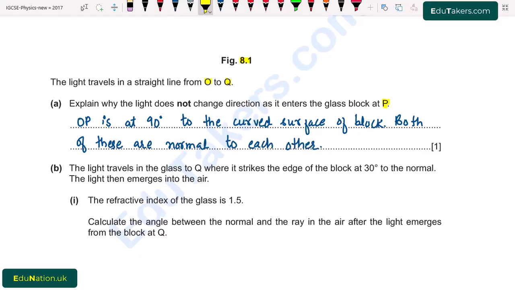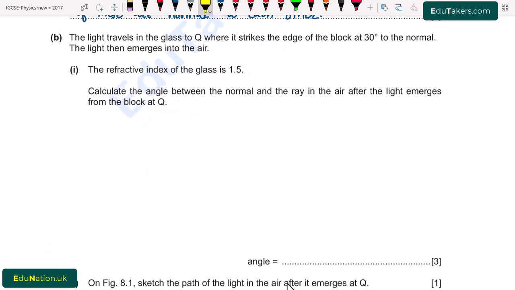Part B. The light travels in the glass to Q, where it strikes the edge of the block at 30 degree to the normal. The light then emerges into the air. The refractive index of the glass is 1.5.